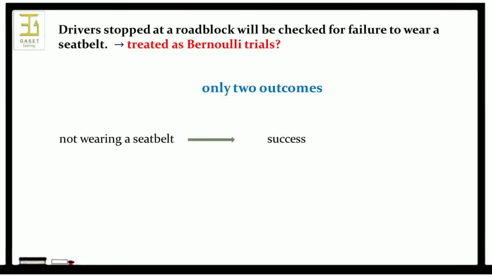If drivers are grouped by age, you may need different probabilities for persons under 20 than those 30 to 40 years old. Then you would not have Bernoulli trials. The results on seatbelt wear for different drivers should be independent. There is no obvious common cause. If someone caught without a seatbelt were to inform oncoming cars about the checkpoint, that would introduce dependence.